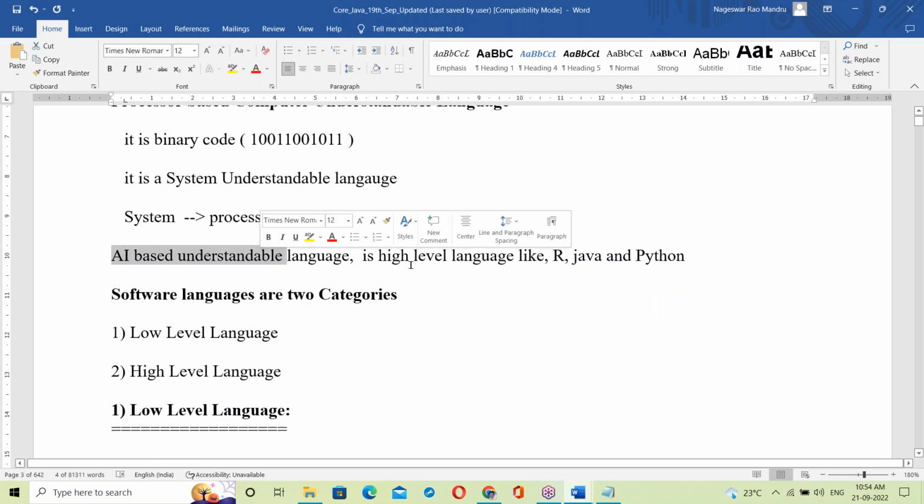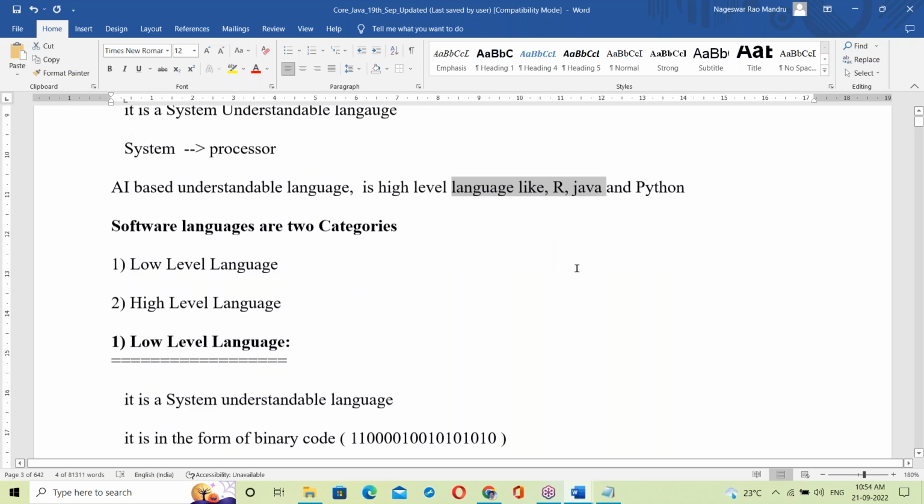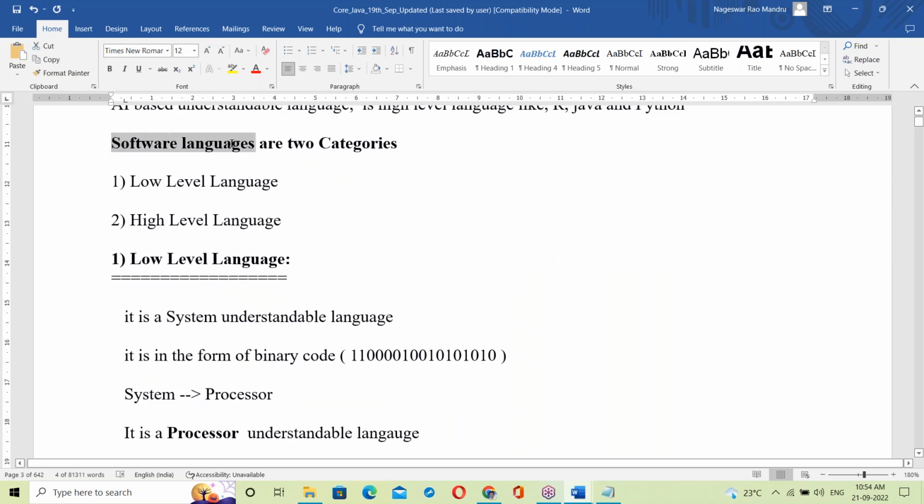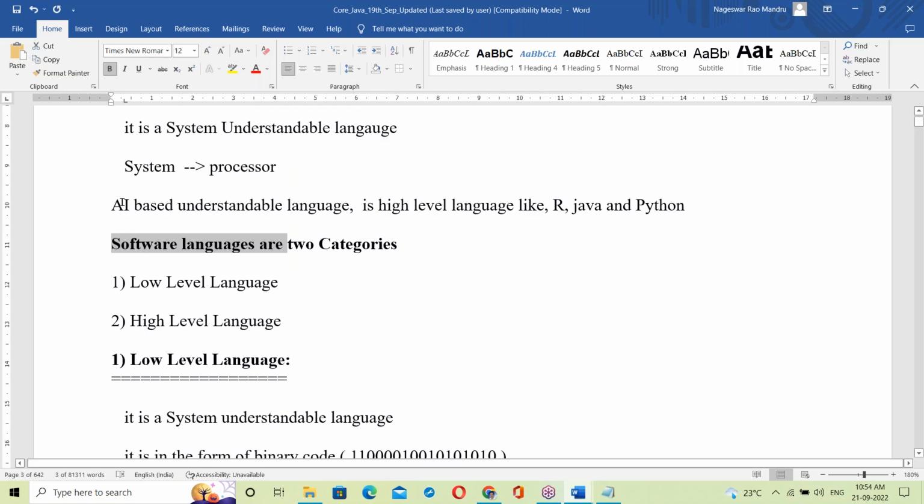AI based computers understand high level language like English, Java and Python. The backend of AI based tools is the R language, Java and Python.